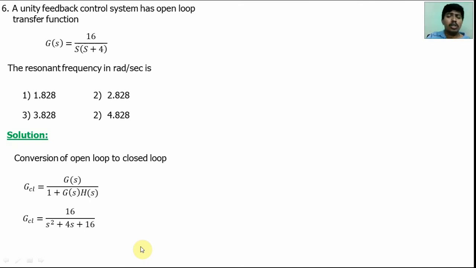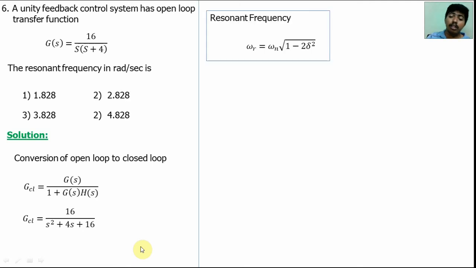The resonance frequency for the second order system is omega r is equal to omega n, natural frequency, into root of 1 minus 2 del square. Del means damping ratio. This is the formula for the resonance frequency for the standard second order system.